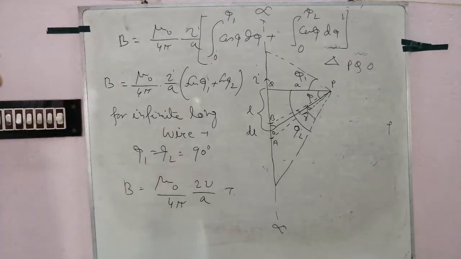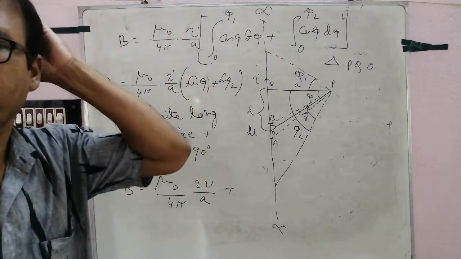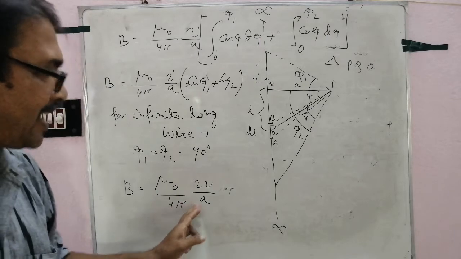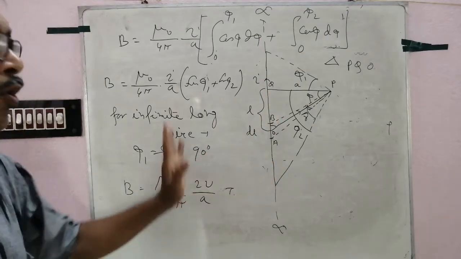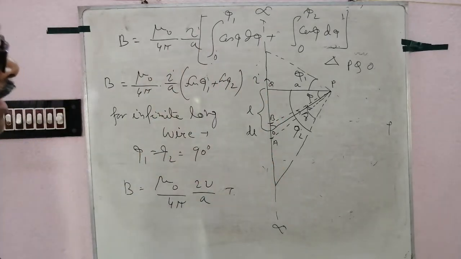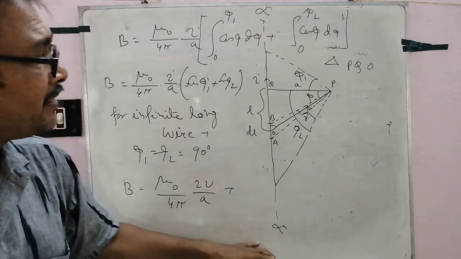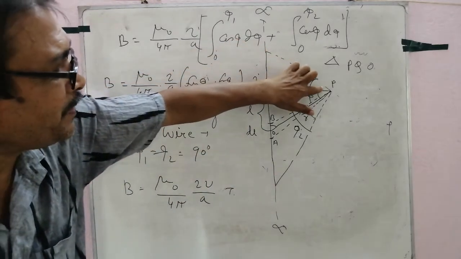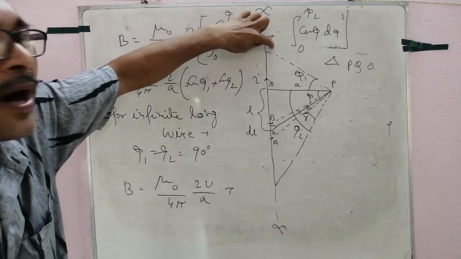This is one point. For a long conducting wire, infinitely long, the magnetic field at a distance a is 2I by a, times mu 0 by 4 pi. All are in SI system. If the wire is infinite on one side and the point P is very near to one end,